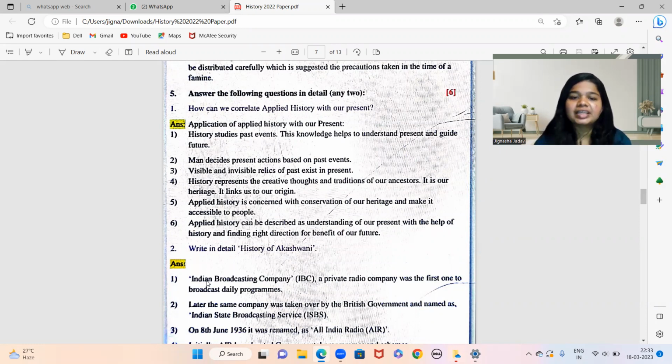Applied history can be described as understanding of our present with the help of history and finding right direction for benefit of our future. ठीक है.